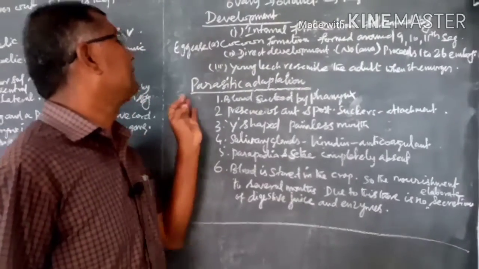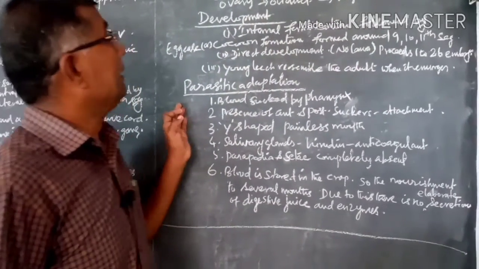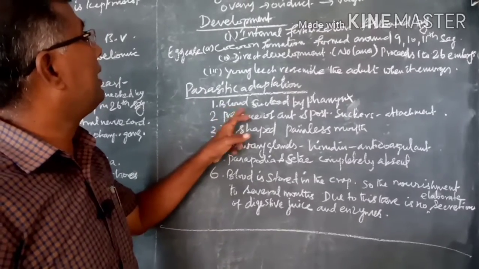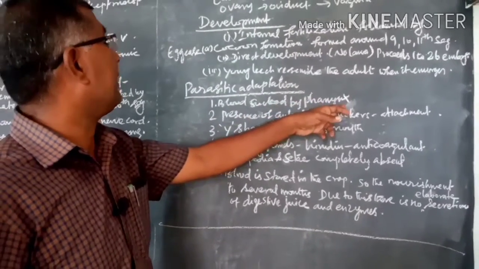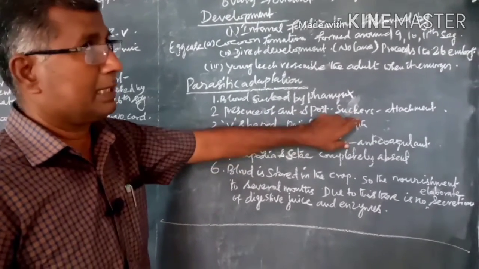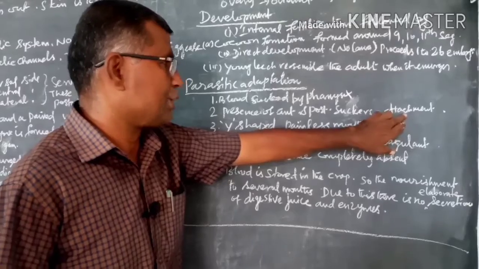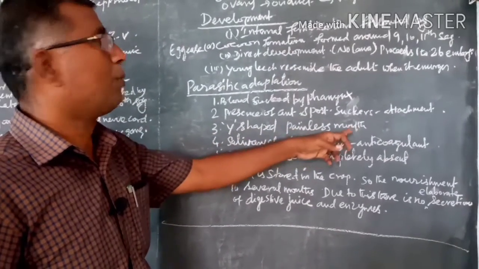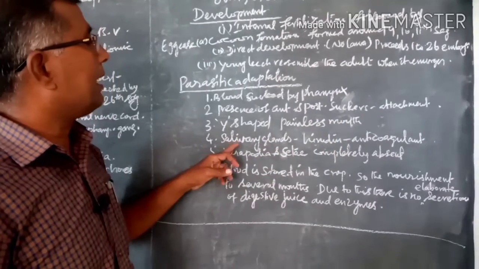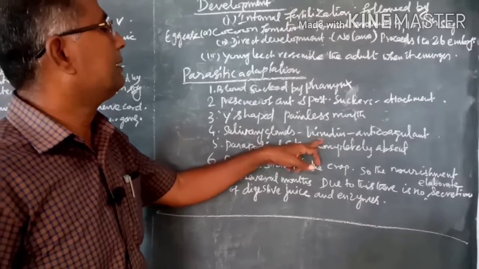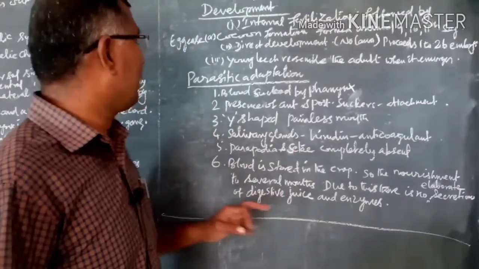What are the parasitic adaptations in the leech? These are the special adaptations. Blood is sucked by the pharynx. Presence of anterior and posterior suckers for attachment. Then a Y-shaped painless mouth. The salivary glands secrete hirudin. Understand? So these are the anticoagulants.